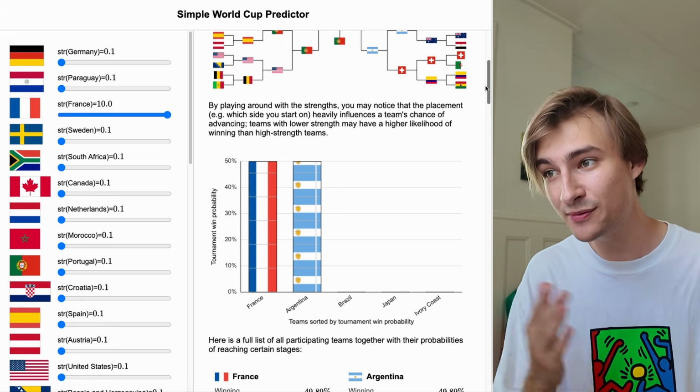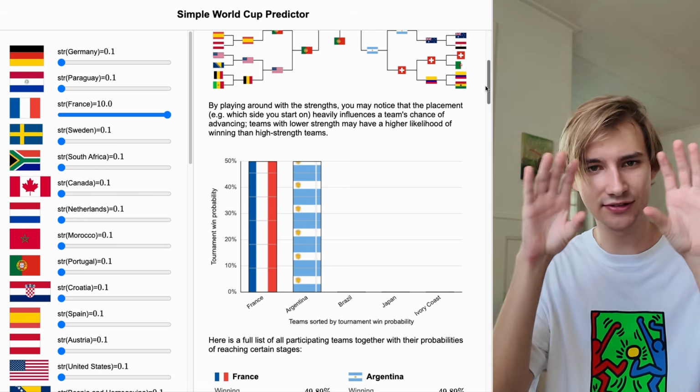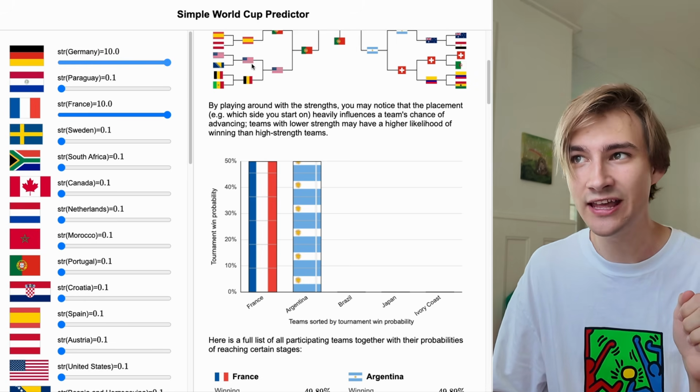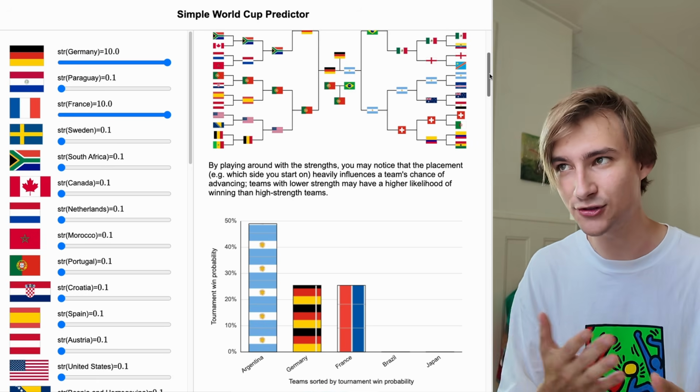And now you can see that the probability of either France or Argentina winning is approximately 50-50, which makes sense because they're on different sides. But now, let's say we have another strong nation, say Germany. If Germany enters the race, suddenly Argentina is much more likely to win than France or Germany, because France and